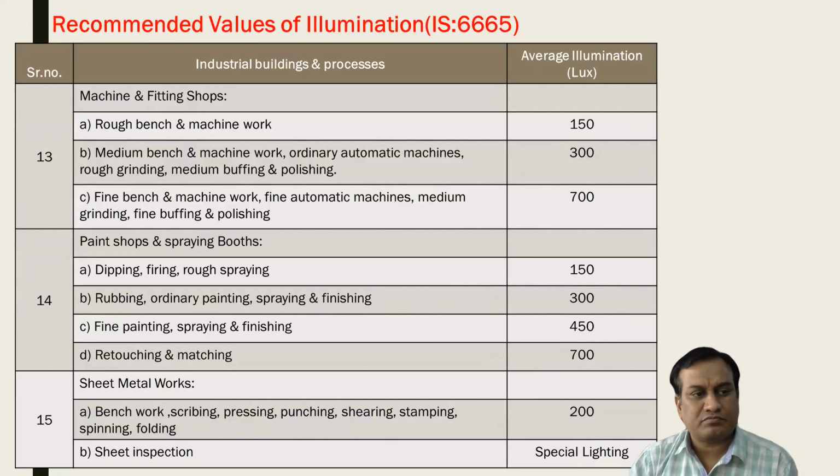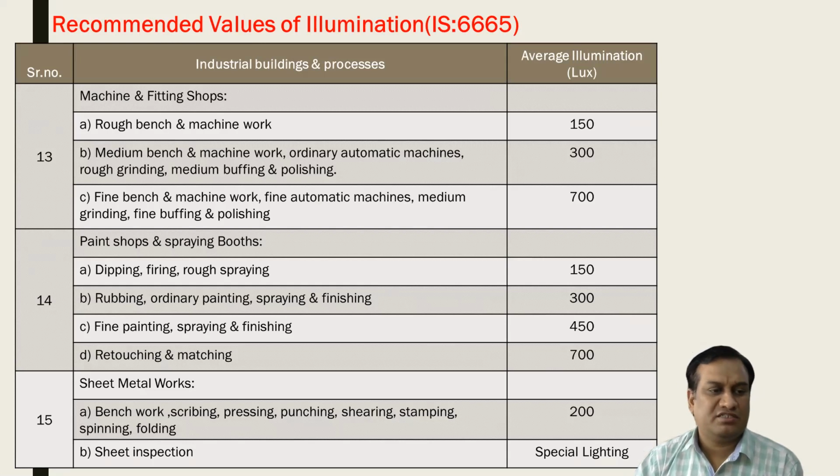For the machine and fitting shops, 150 to 700 lux, depending on rough work, medium bench, and fine bench and machine work. For the paint shops and spraying booths, 150 to 700, depending on the activity: dipping, firing, rough spraying, 150; rubbing, ordinary painting, spraying, finishing, 300; fine painting, spraying, finishing, 450; retouching and matching, 700.